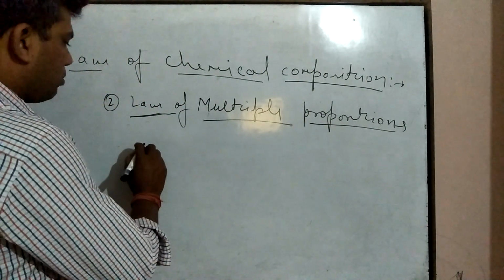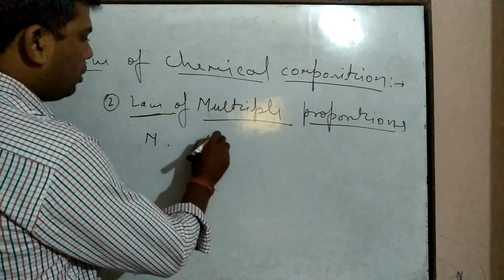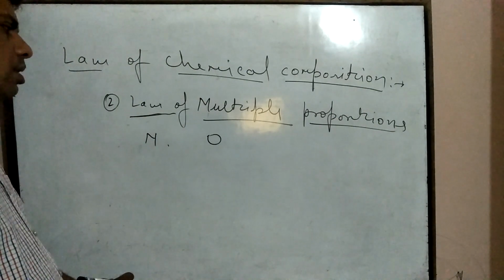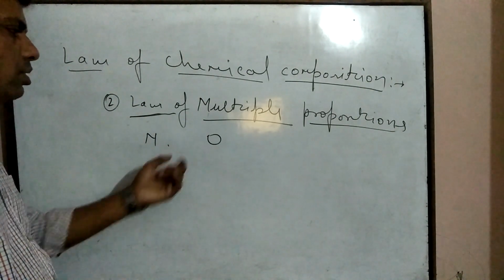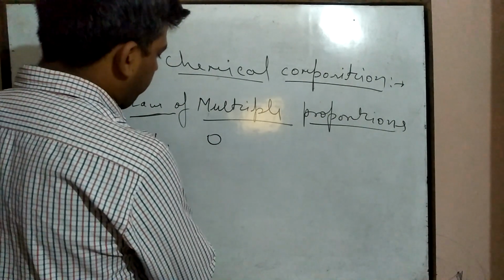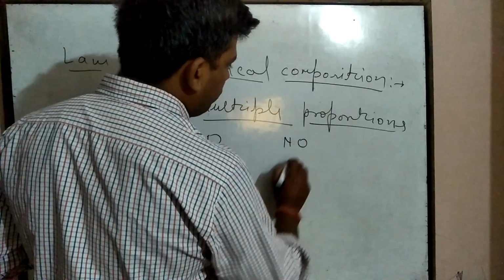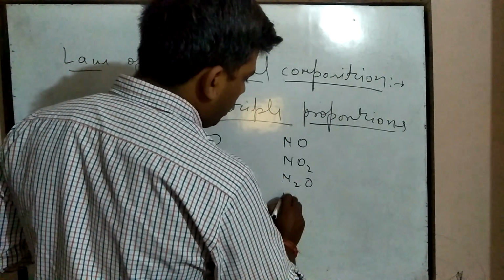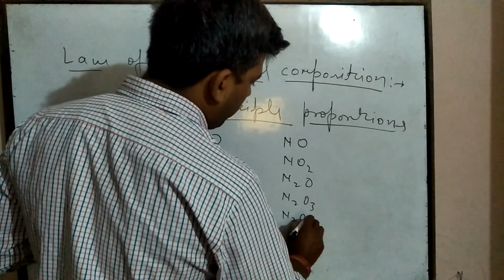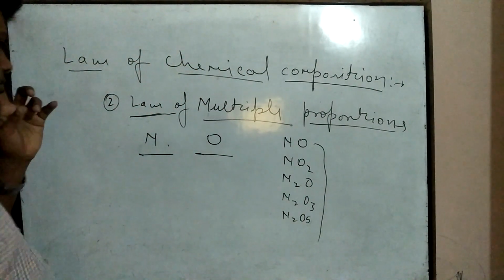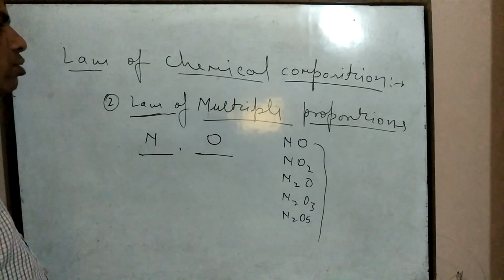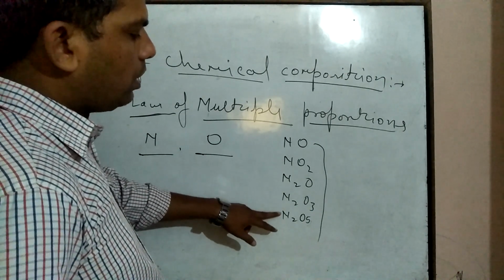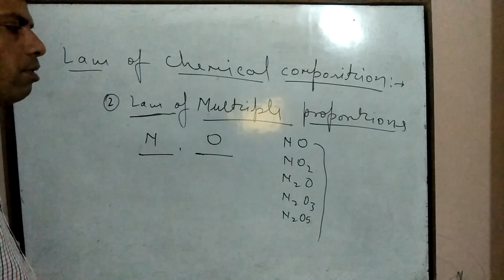If nitrogen and oxygen, two atoms, are taken, nitrogen combines with oxygen to form different oxides like NO, NO2, N2O, N2O3 and N2O5. These are the five types of oxides.